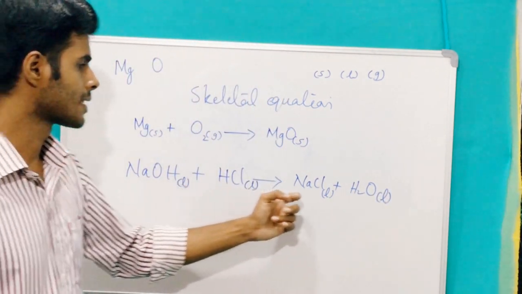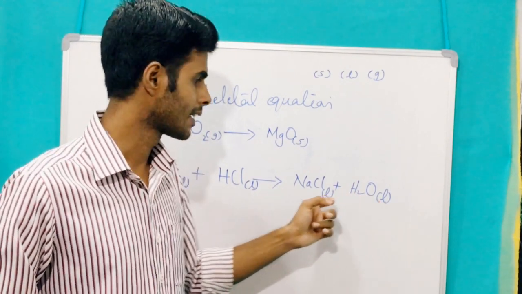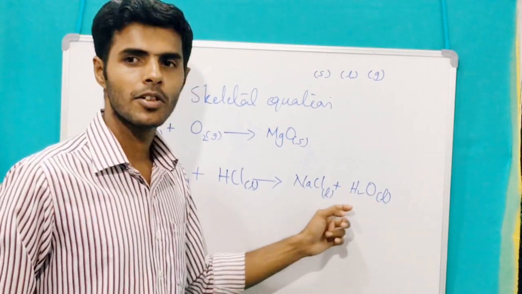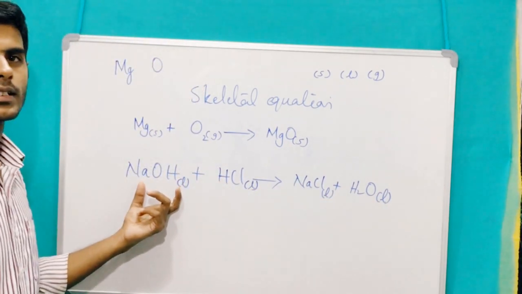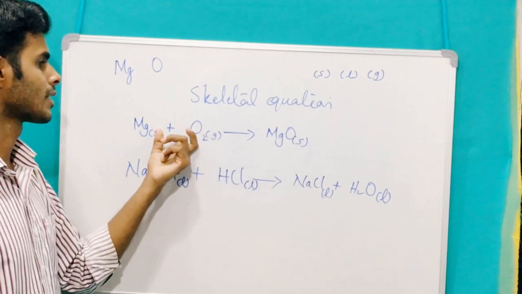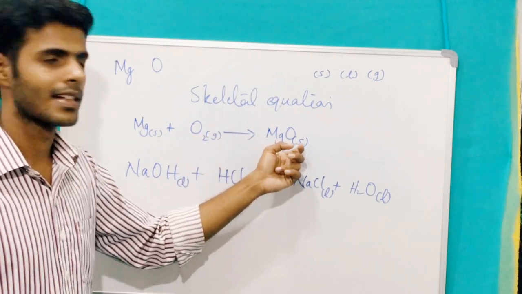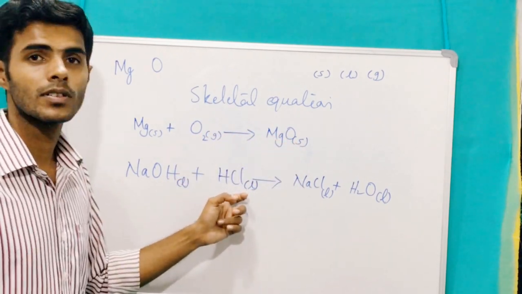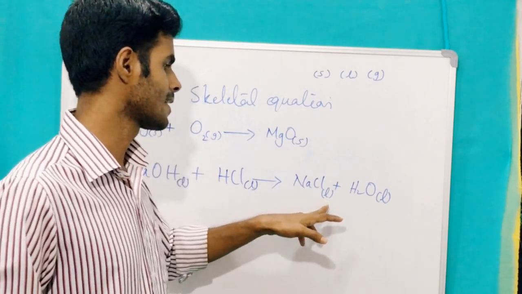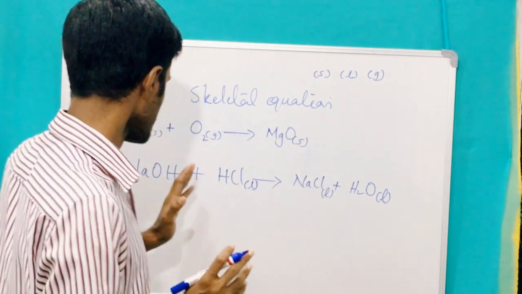Remember that I have told you we can get more than one product. Here we are getting two products, both in liquid state. We have two reactants and two products. In the earlier case we had two reactants but one product, with a change in physical state. But here both the reactants and the products are in the same physical state, liquid.